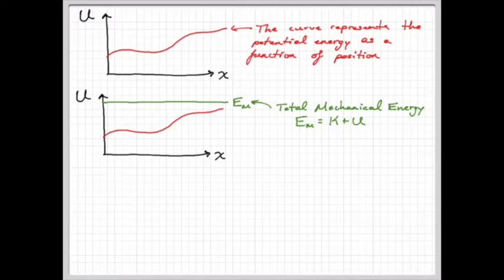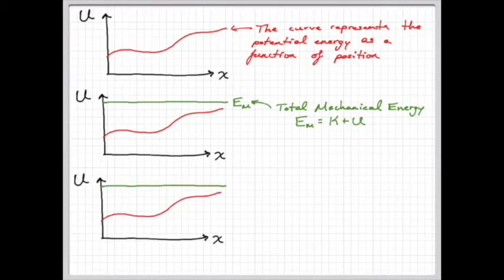Okay, now the last component is not necessarily drawn on the graph, but it's important to understand where it's coming from on the graph. So we'll make another copy, and we're going to add in a piece. I'll do this in a different color. We'll do it in, say, blue. And if we look at the distance between our total energy line, the green line, and our red line, okay, this distance between them on the graph is actually our kinetic energy.